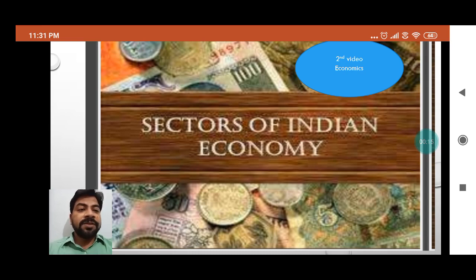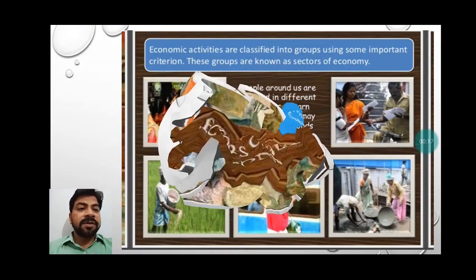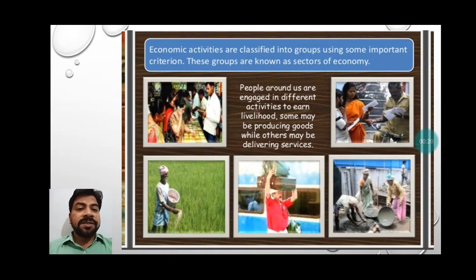Students, in our previous video we covered the topic of sectors of Indian economy. First we covered that economic activities are classified on the basis of the work: the primary sector, secondary sector and the tertiary sector. Here you can see economic activities are classified into groups using some important criterion. These groups are known as sectors of economy. People around us are engaged in different activities to earn livelihoods. Some may be producing goods while others may be delivering services.